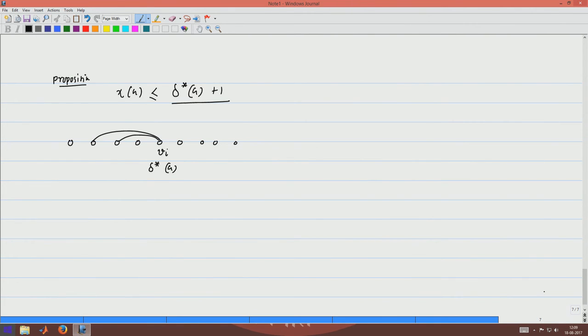Well, so we are sort of ready to prove the theorem that every planar graph is 6 colorable.